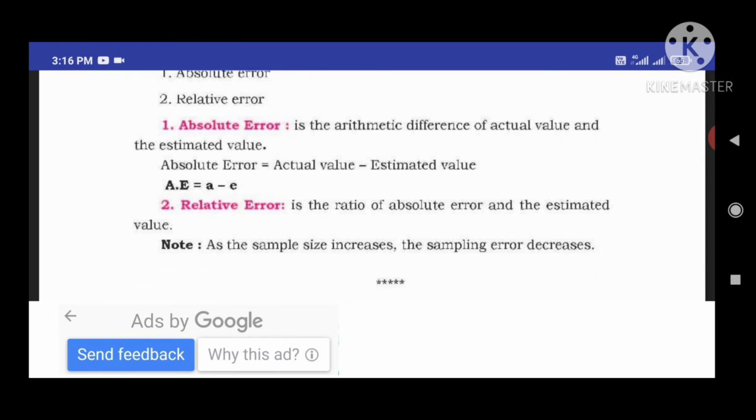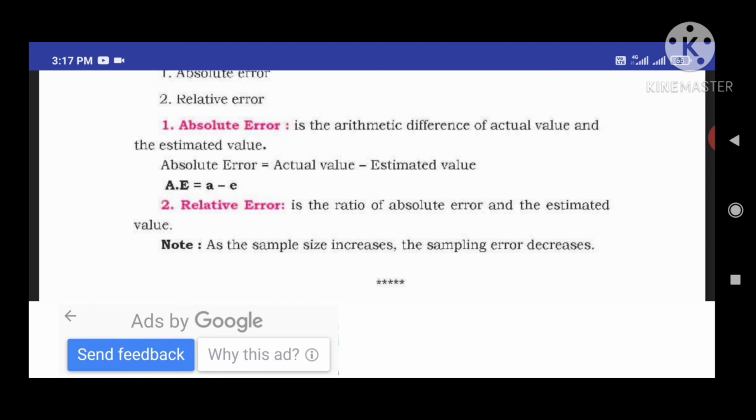Okay, next error is relative error. Relative error is the ratio of absolute error and the estimated value. So in relative errors, if any errors occur, we measure them in the form of ratios, in the form of percentages. For example, ratios like 2:1 or 3:5 or 1:2. So we can measure the errors in the form of ratios.